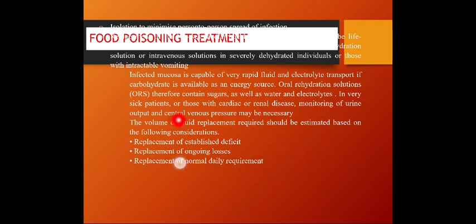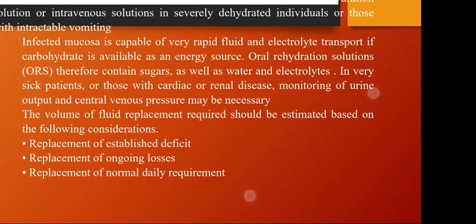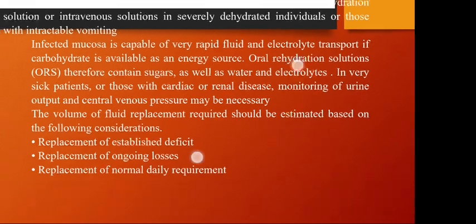In very sick patients or those with cardiac and renal disease, monitoring of the urine output and central venous pressure may be necessary. The volume of fluid replacement required should be estimated based on three important considerations. The first one is replacement of the established fluid deficit. Second is replacement of ongoing losses, because the patient with food poisoning may have continuous diarrhea and vomiting. The other important thing is replacement of the normal daily requirement for fluid.